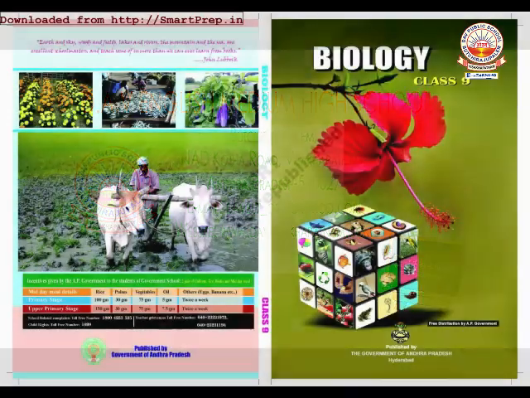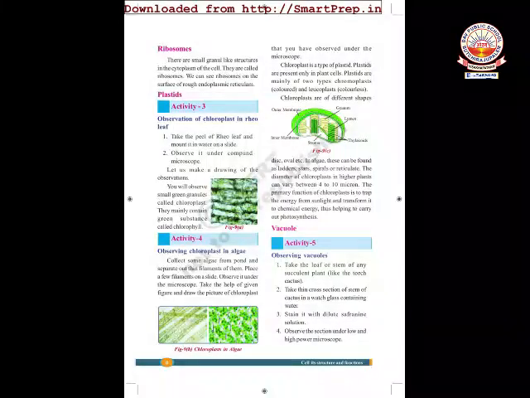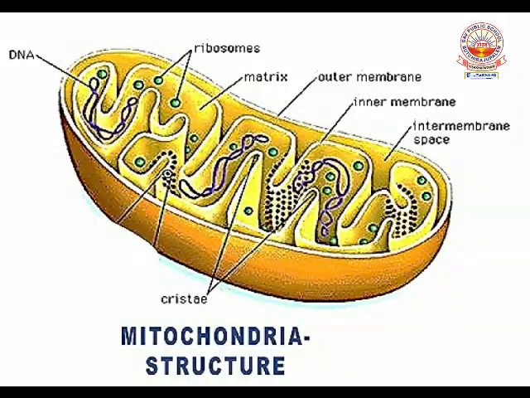Today I would like to explain to you about the structure and functions of different cell organelles. This is the structure of mitochondria, the powerhouses of the cell. These mitochondria are double membrane organelles. They contain an outer membrane and inner membrane. Inner membrane undergoes folds called cristae.